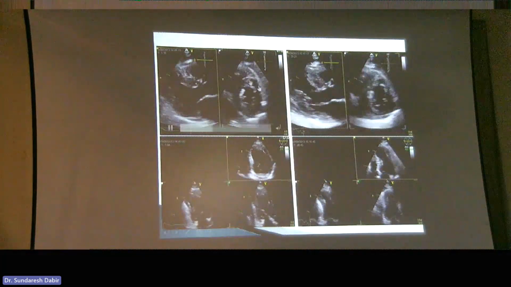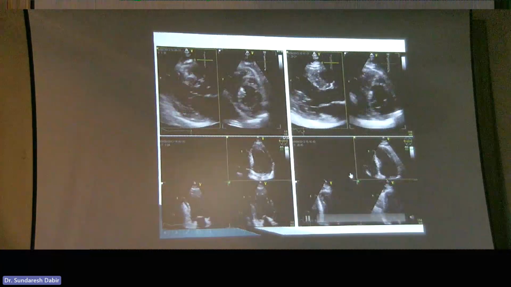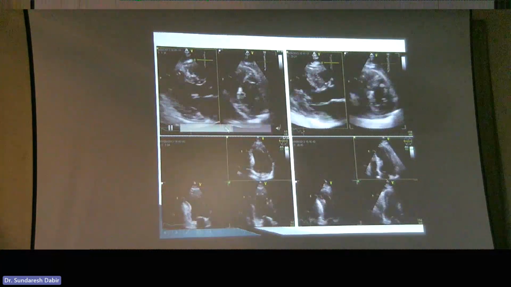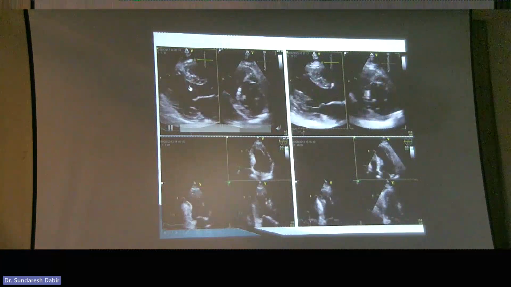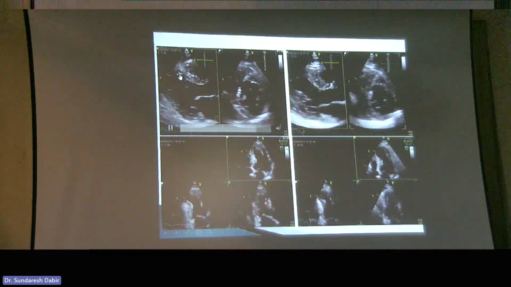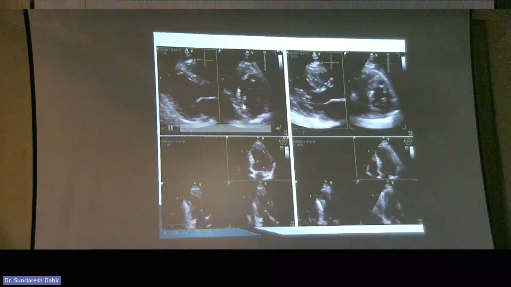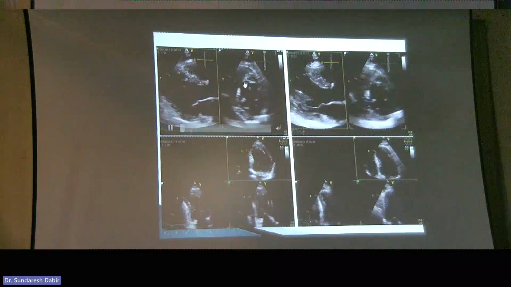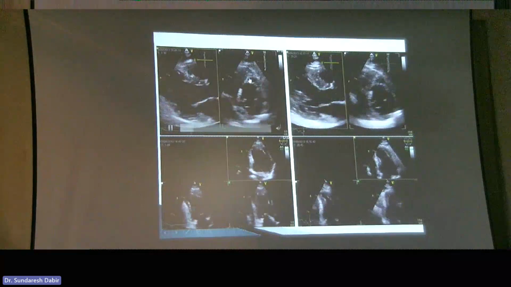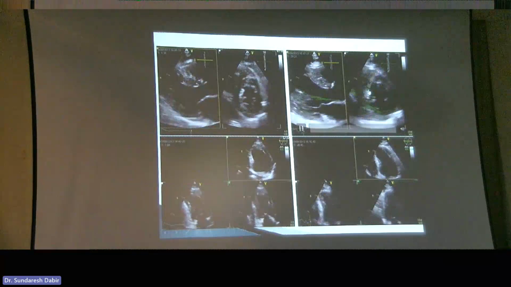This is a stress echo. This is baseline here for the parasternal windows and for the apical windows on the bottom row. And what you can see on this parasternal long axis view is maybe some mid anterior septal hypokinesis, which remains, but the other segments get better at peak stress. And on this short axis view, again, maybe some mild, maybe not so much here, but it's all getting better. Okay, so this looks good.